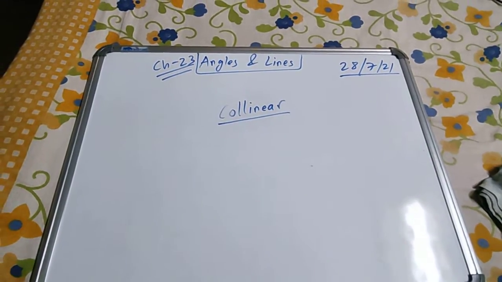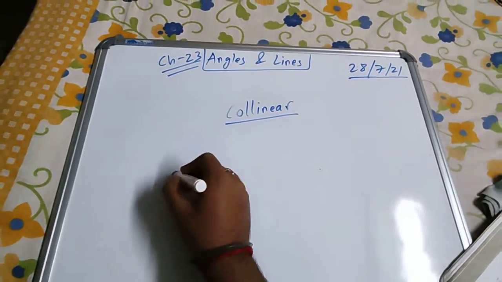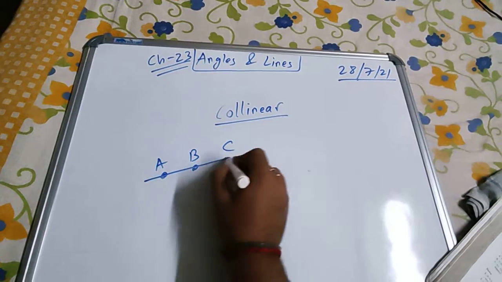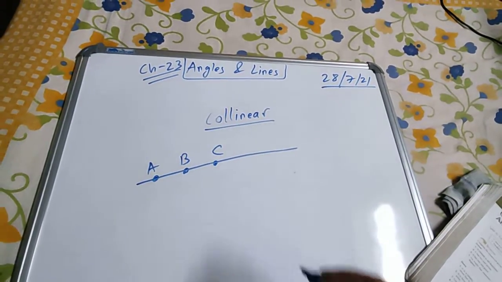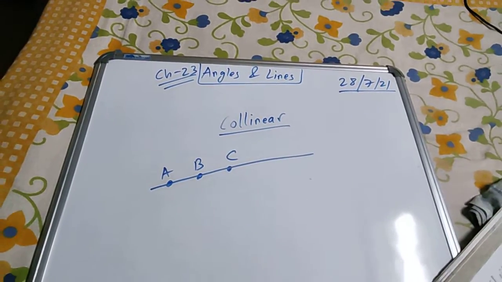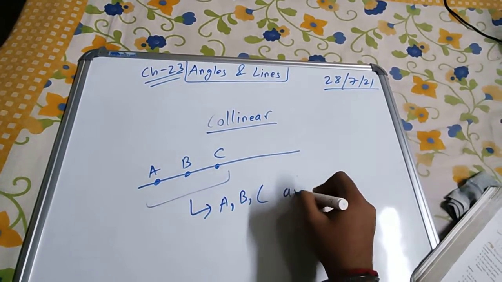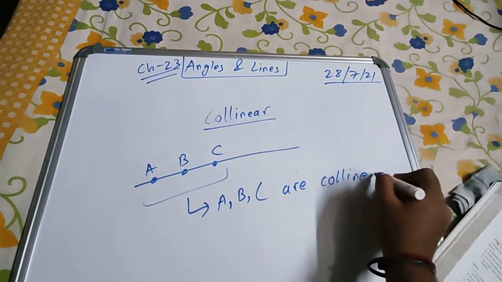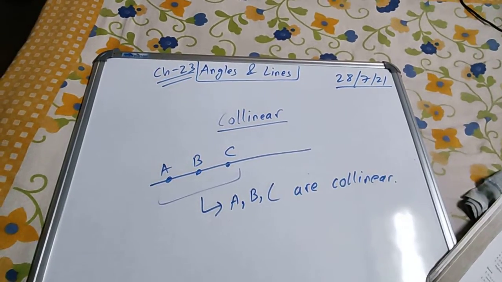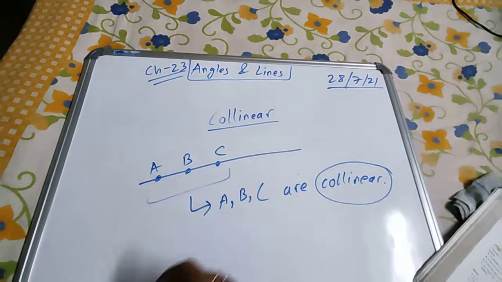Collinear means three or more points lying on the same straight line, A, B, C. If so happens, we can say that A, B, C are collinear, because these points lie on the same straight line.